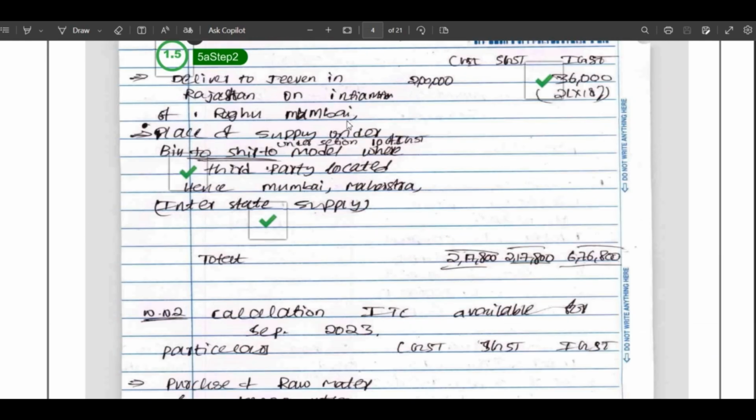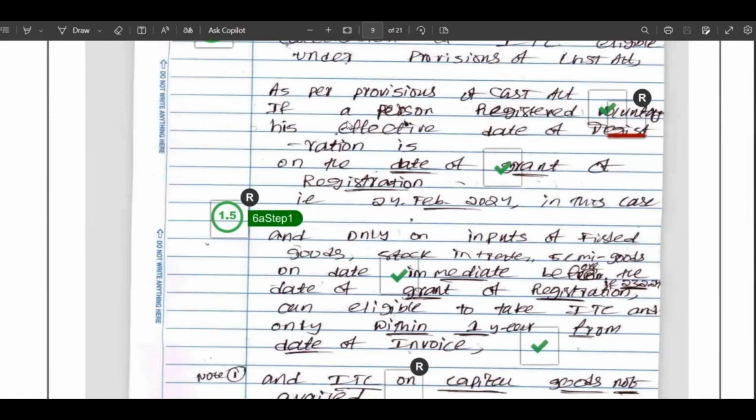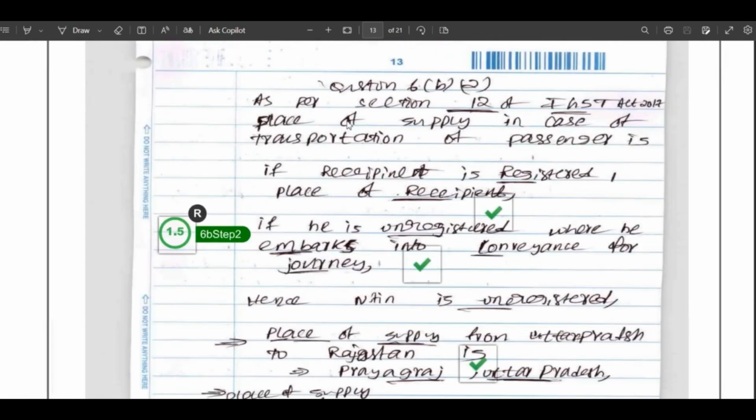Here within the question, they asked what is the place of supply, to compute whether it is interstate supply or intrastate supply, whether it is chargeable to CGST and SGST or IGST. The main strategy in GST to get full marks is to write as many notes as you can. Handwriting is not an important criterion.